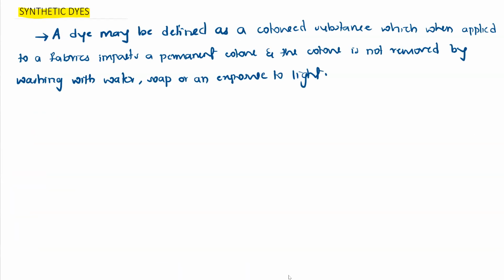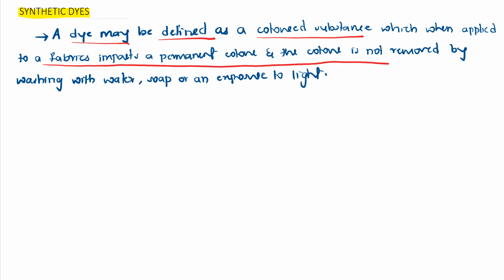In this video we are going to discuss synthetic dyes. Before going further, let us see the definition of dyes. What is a dye? This definition I have written on the screen, which is visible to you. A dye may be defined as a colored substance which, when applied to fabrics, imparts a permanent color, and the color is not removed by washing with water, soap, or exposure to light. So this is the basic definition of dyes.